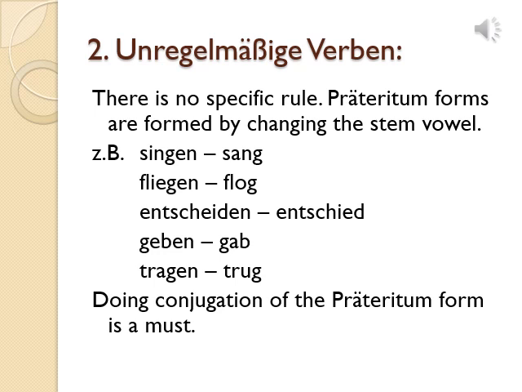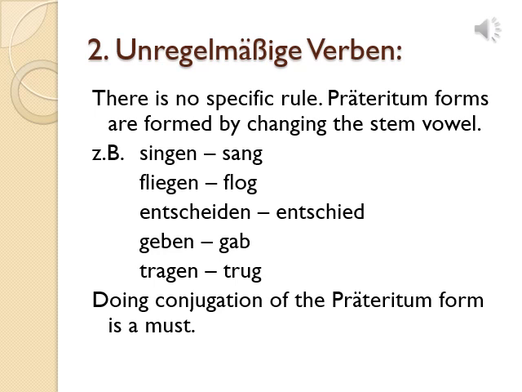Most of the time, Präteritum forms of such verbs are formed by changing the stem vowel. What does it mean? Let's see with the help of examples. Zum Beispiel, singen, sang, i changed into a. Fliegen, flog, ie changes into o.